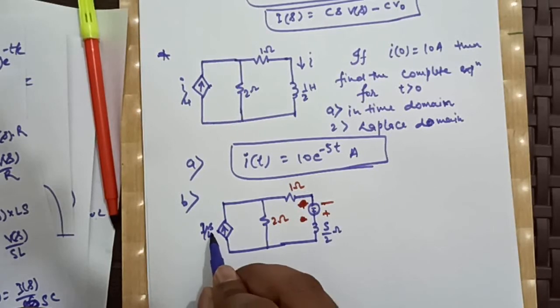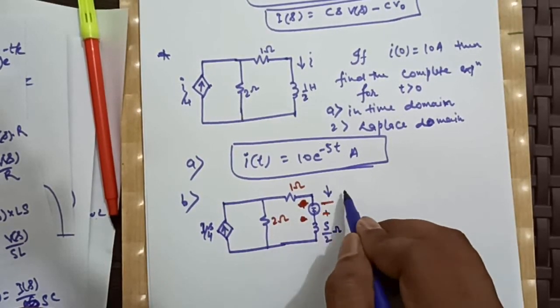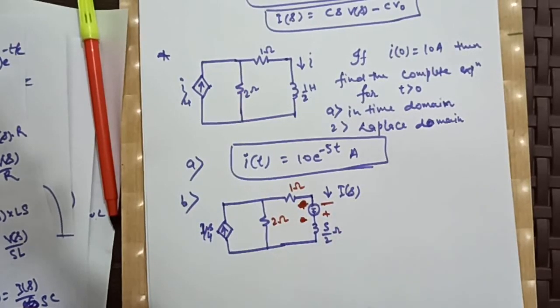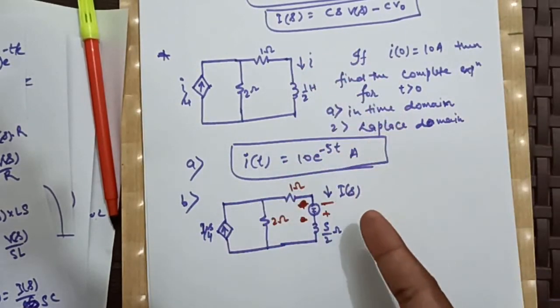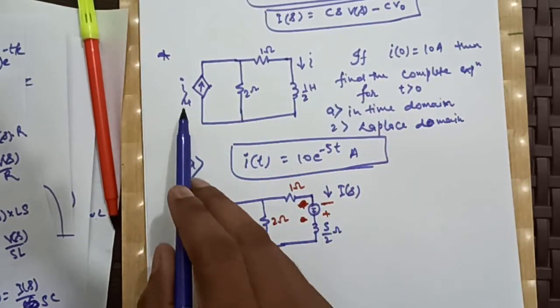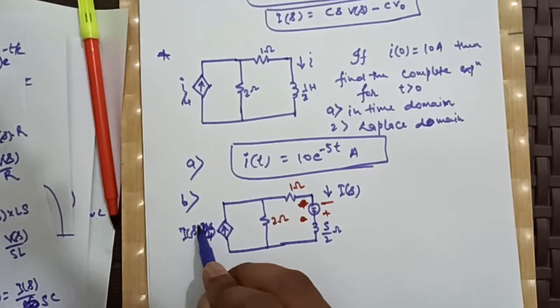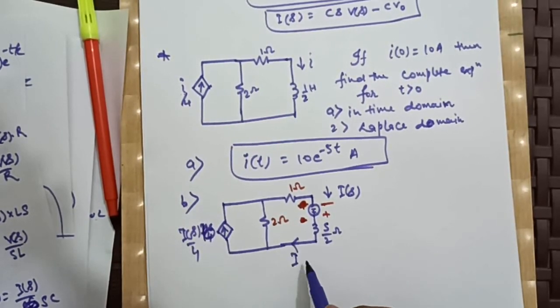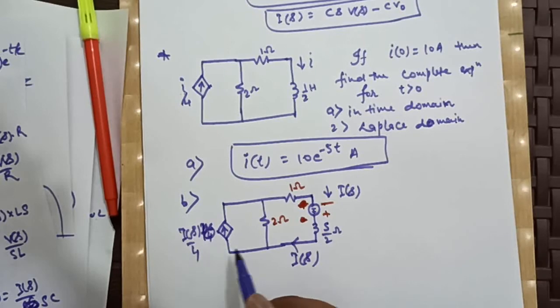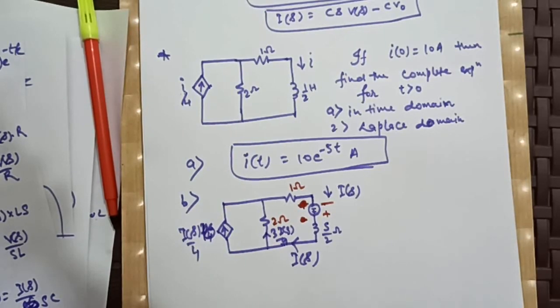Right? If it is Is by 4, this is total. Now this is Is, as in the question, the Laplace transform of this It is Is. So this is I, so this is Is, and if it is I by 4, this is Is by 4. Now this is Is, this is Is by 4, then obviously this will be 3Is by 4, isn't it?